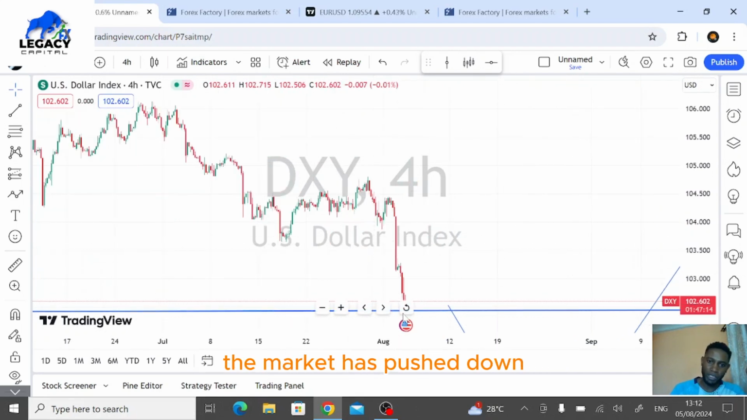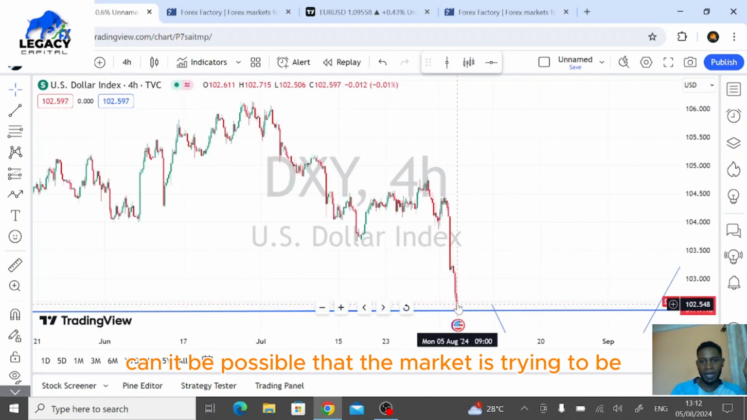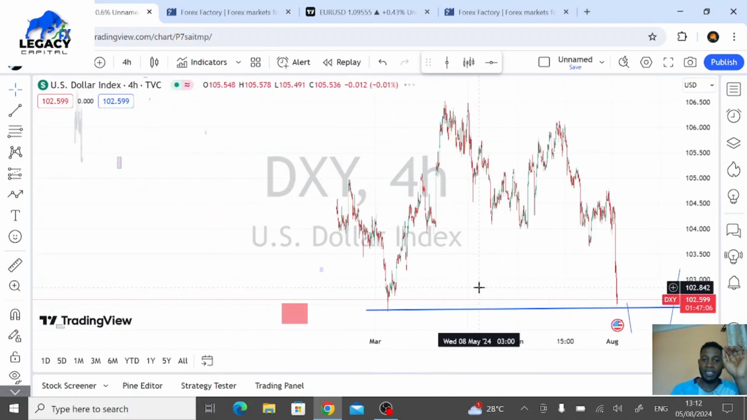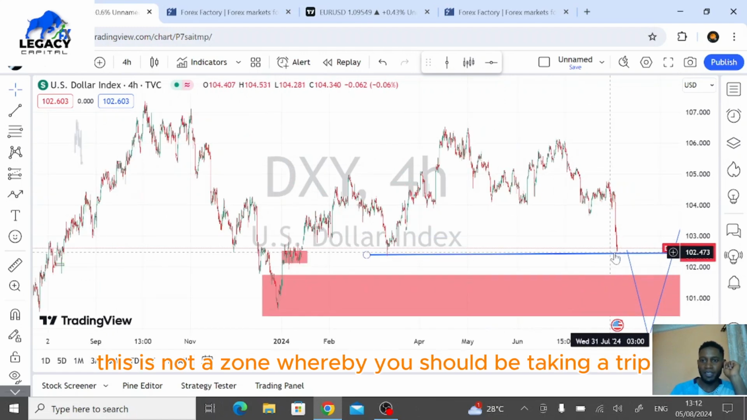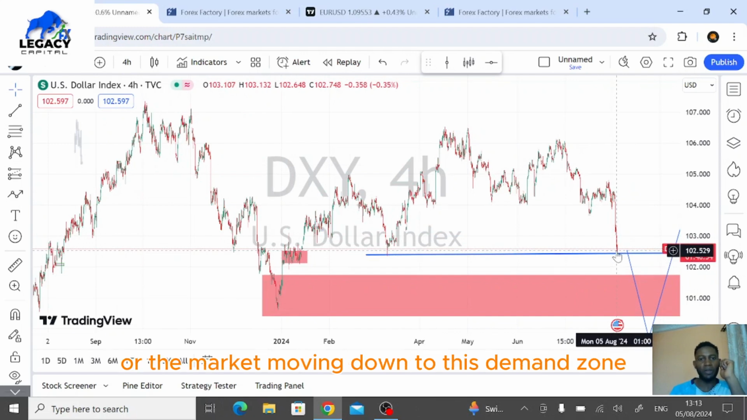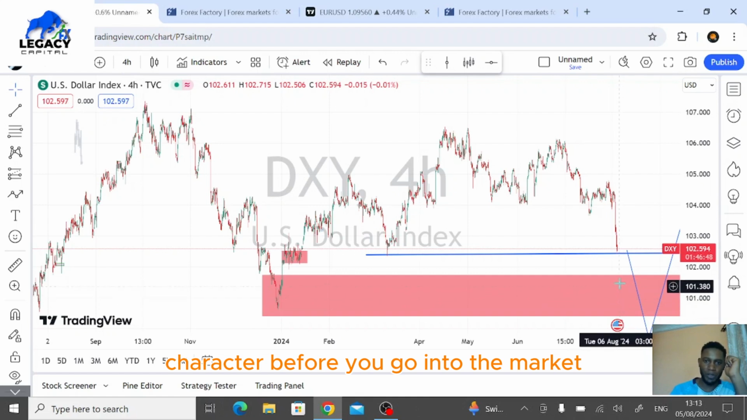The market has pushed down, it has touched the zone, but it has rejected it. Can it be possible that the market is trying to build momentum to break the zone? It's very possible, because the market can break the zone and move into this demand zone. So we should watch out. This is not a zone whereby you should be taking a trade. You should wait to see the market either rejecting the zone or moving down to this demand zone and then changing character before you go into the market.